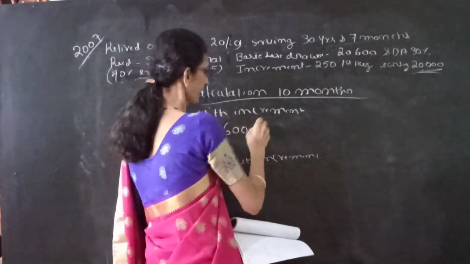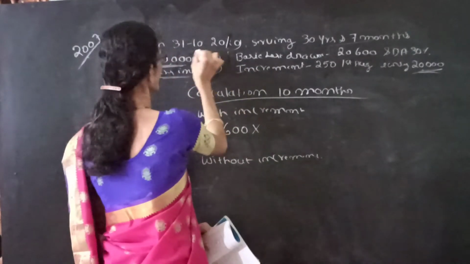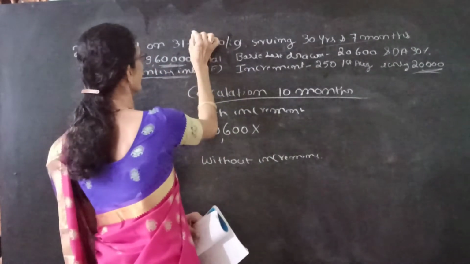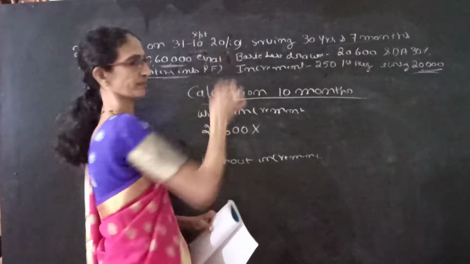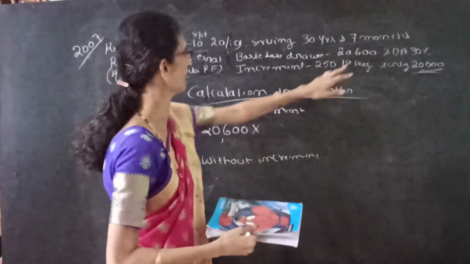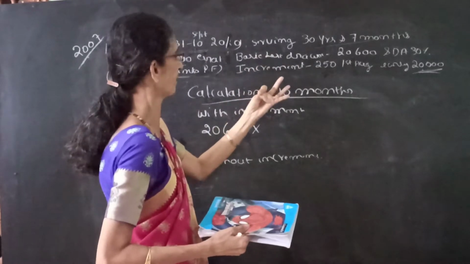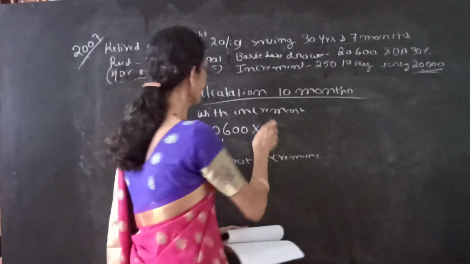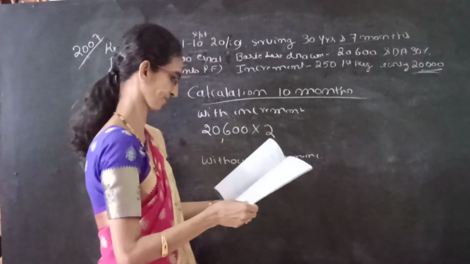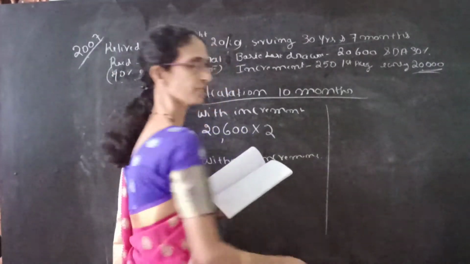So last drawn salary means it is the with increment amount, that is 20,600 into, once again it is October 10. Here we have to write one month back, September. So here August, September, so 2 months. With increment is 2 months.